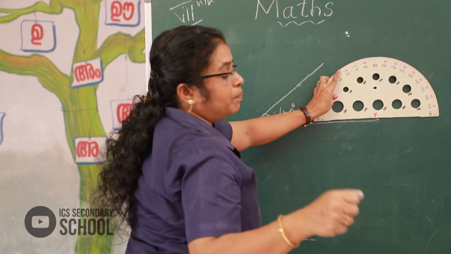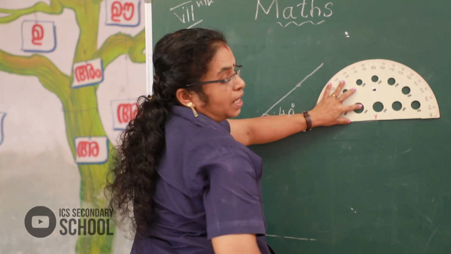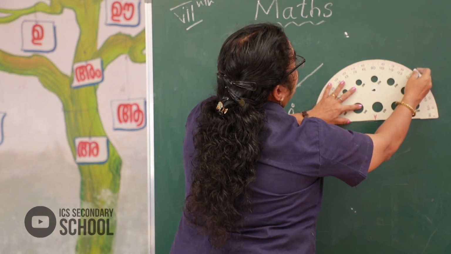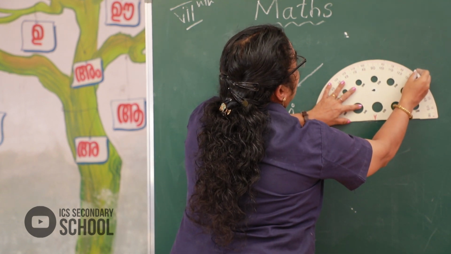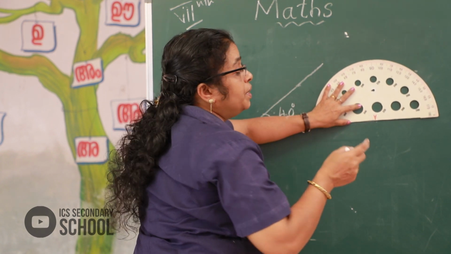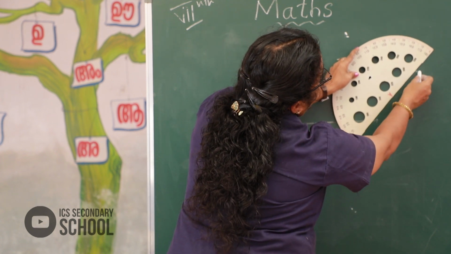Ready? Okay, end point of the line and touch there. Then we take 50 degree, here 50 degree pointed there. How much degree? 50 degree pointed there, and join it.